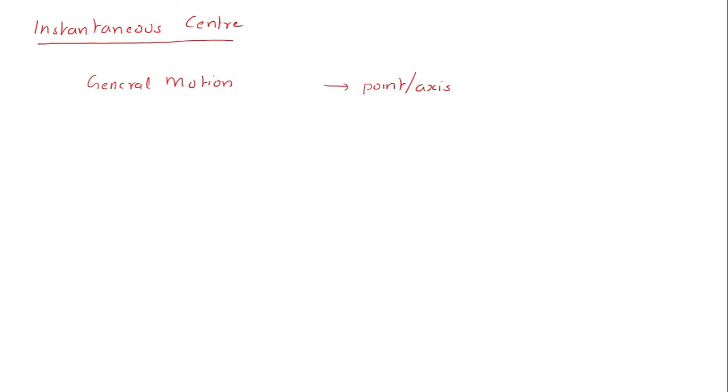If you consider the motion of the body at an instant of time, the body is purely rotating with respect to a single axis or a point. That axis or point is called the instantaneous center or axis, or sometimes the instantaneous center of zero velocity.